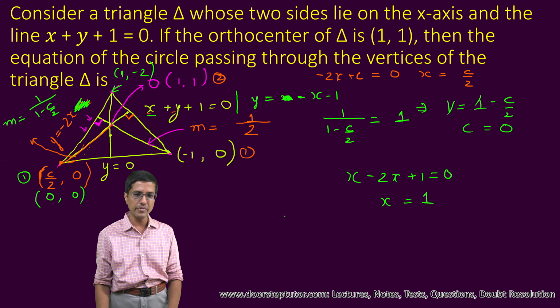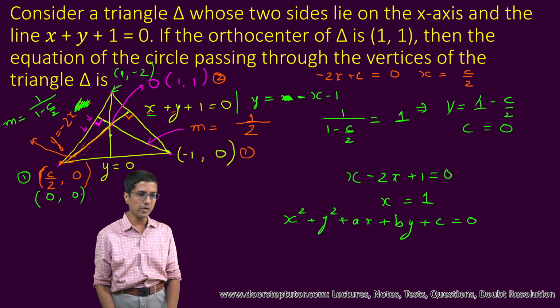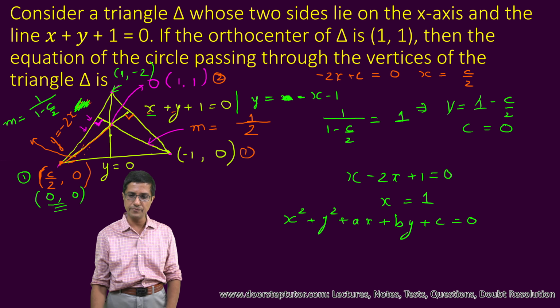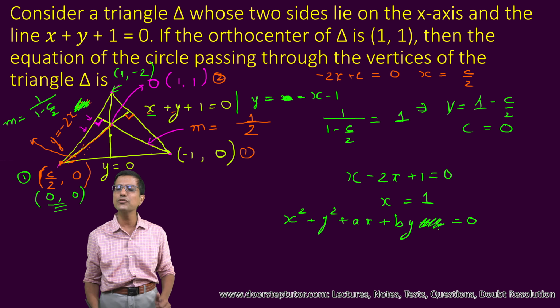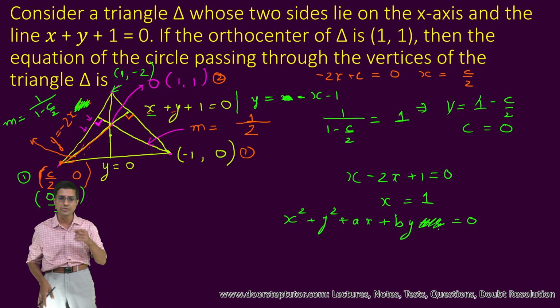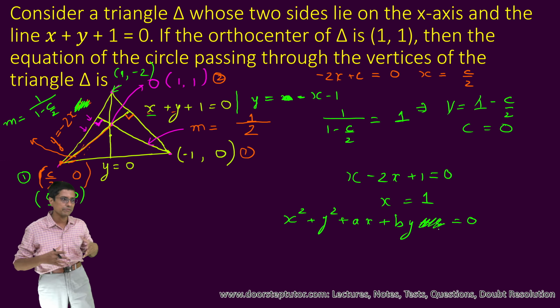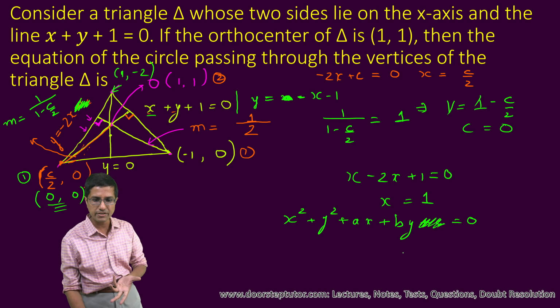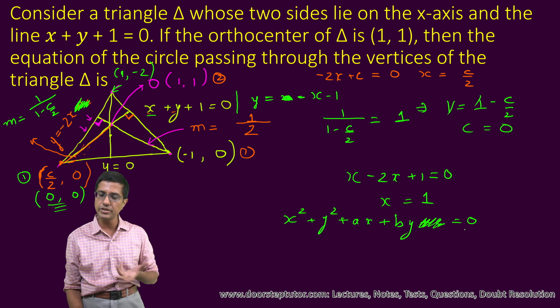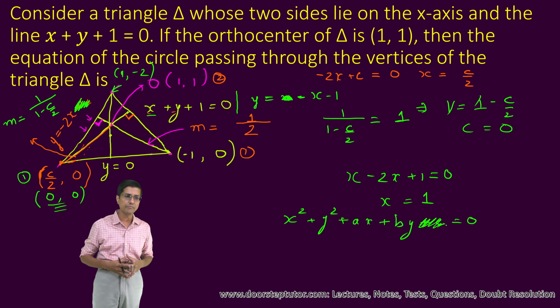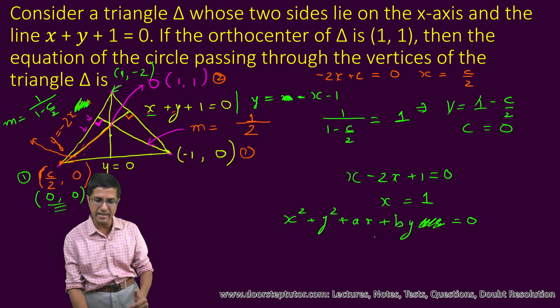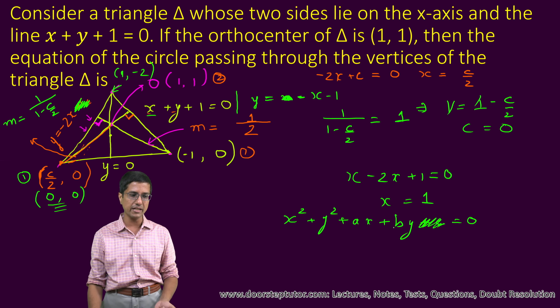The general form is x square plus y square plus ax plus by plus c is equal to 0. Now since the circle passes through the origin, c has to be equal to 0. You can plug in the value (0, 0), and that way you can also find out the value of c as 0. x and y plug in 0, 0, everything will become 0, so c has to be equal to 0. So that is one way to find out, or you can straight away write it like this only, okay, both things are correct.